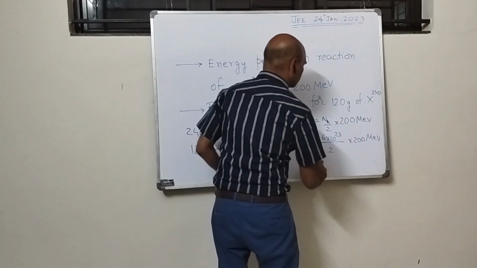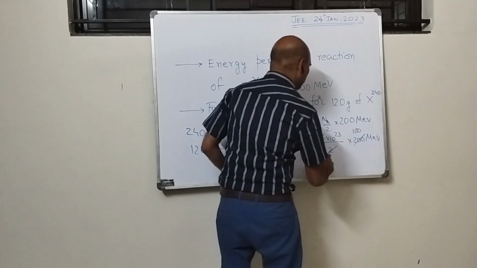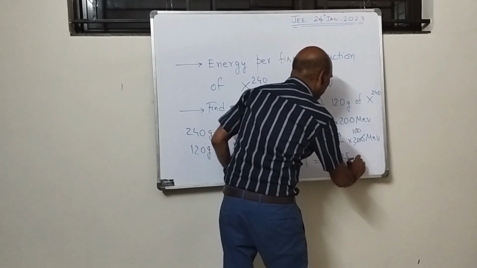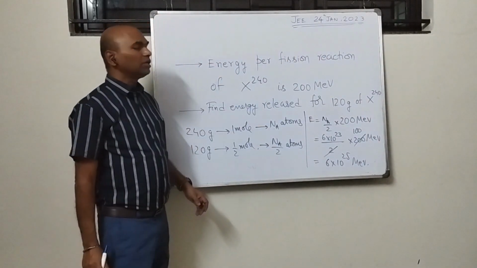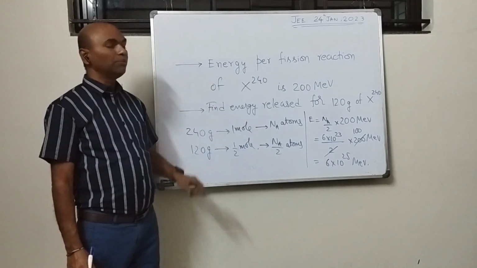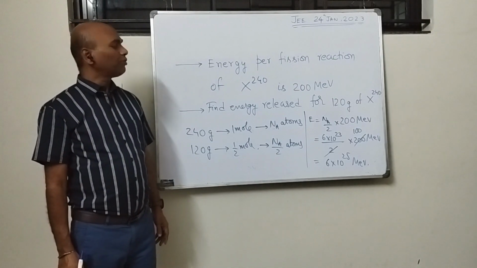So it becomes, straight away cancellation here, so it becomes 6 into 10 power 25 MeV. So the energy released by fission reaction of all the 120 gram of the sample of this element would produce a total energy of 6 into 10 power 25 MeV.